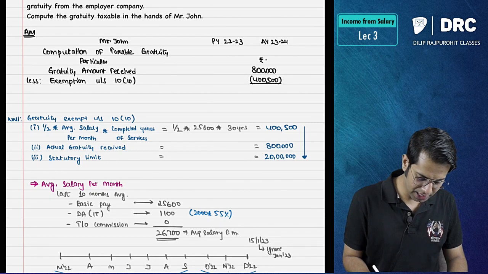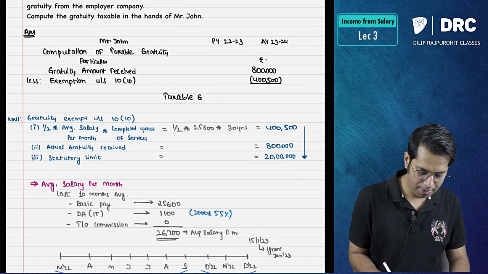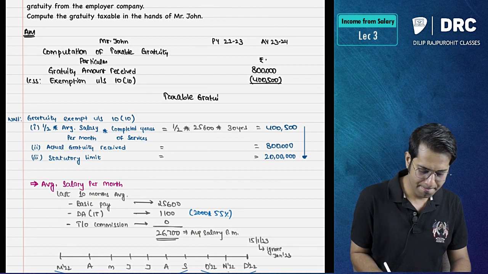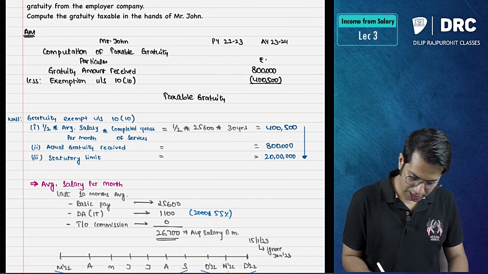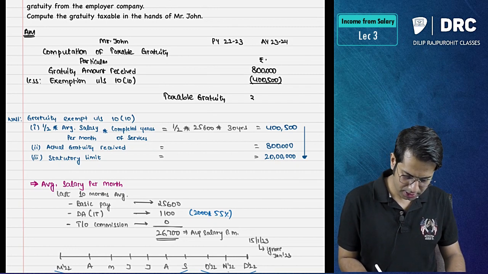Therefore, taxable gratuity is equal to 3,99,500.